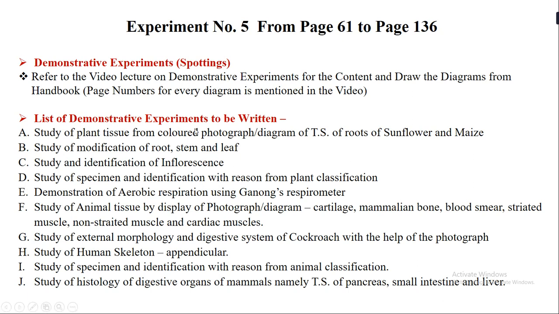And this is the list of demonstrative experiments that you have to write, from specimen A to specimen J. All the content from the video comes on the ruled page, and all the diagrams will come on the blank page. To understand this better, I suggest you first watch the videos for the demonstrative experiments, that is the Spottings experiment, and then watch this and you will understand it better.